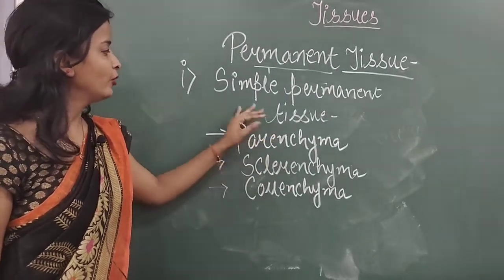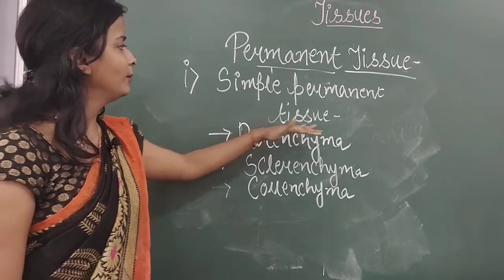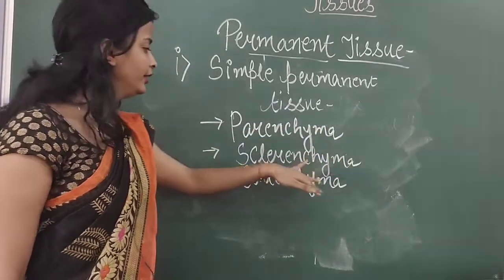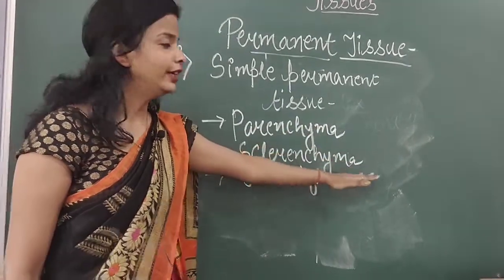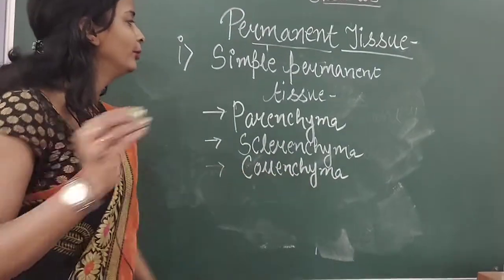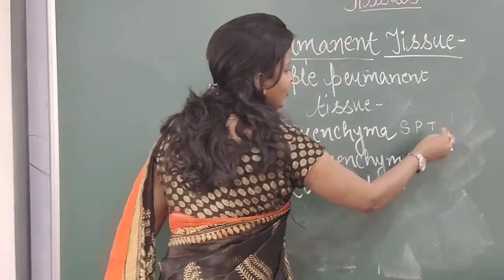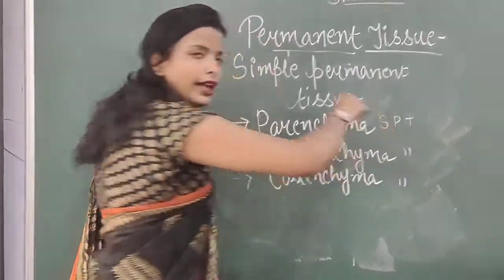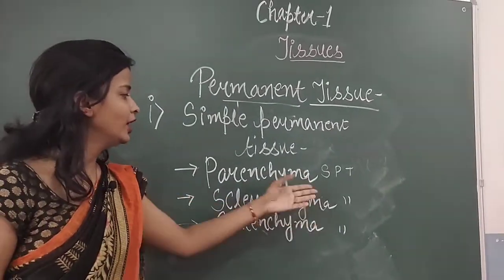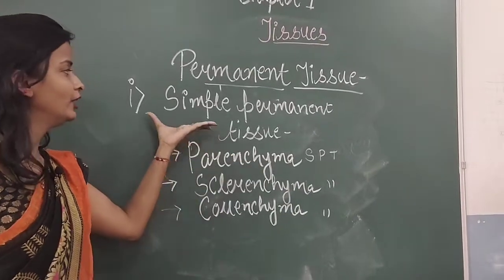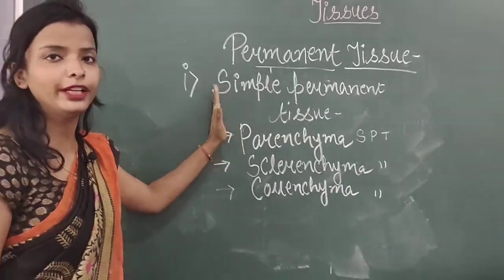So if you want, you can write down completely parenchyma simple permanent tissue, then sclerenchyma simple permanent tissue, and collenchyma simple permanent tissue. Like I am writing the short form SPT, simple permanent tissue, that you can add. It is not compulsory. If you write parenchyma, it is self-understood that it comes under simple permanent tissue only.